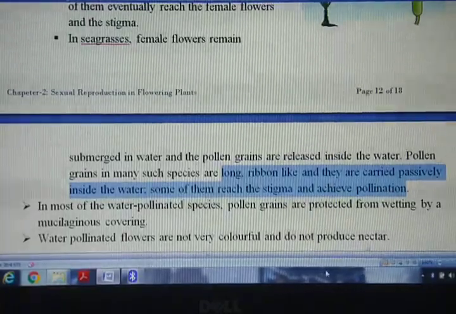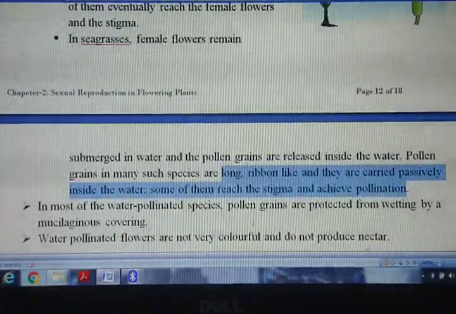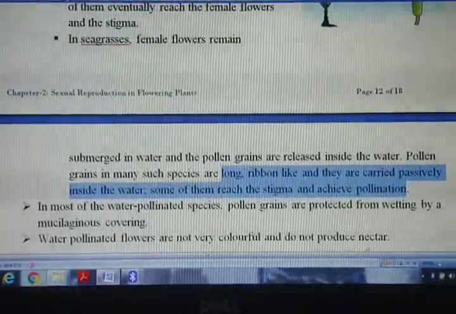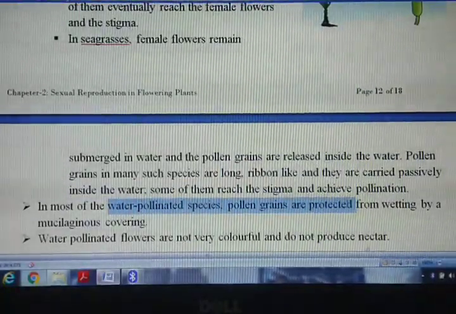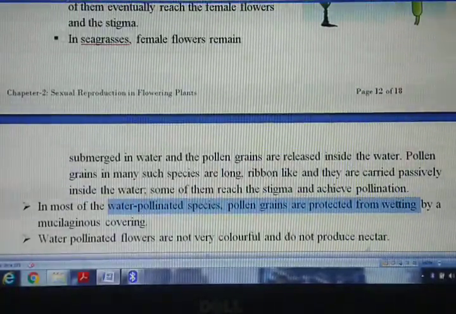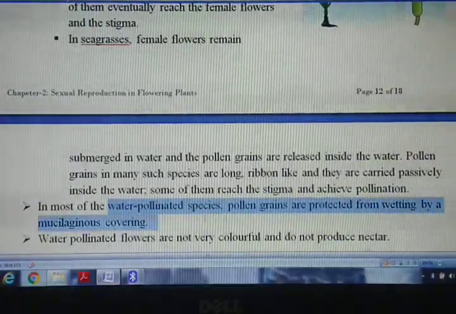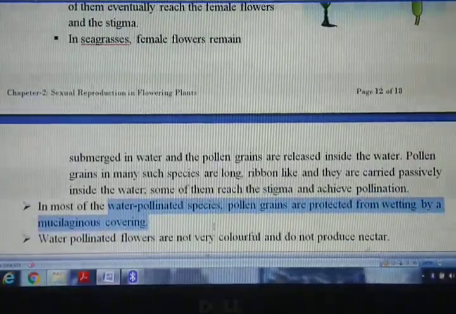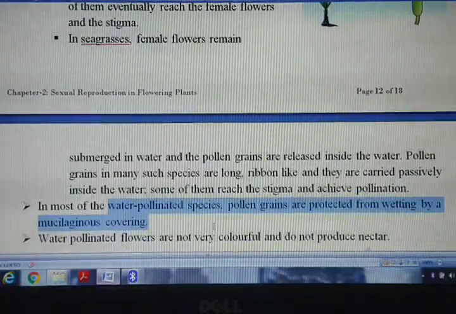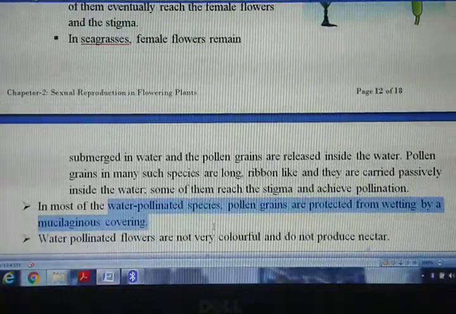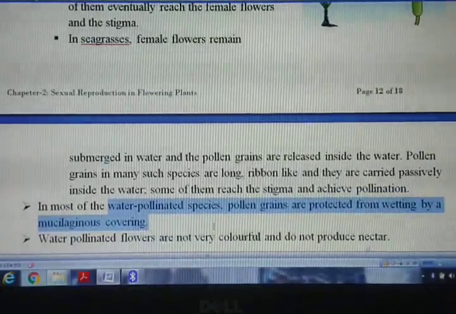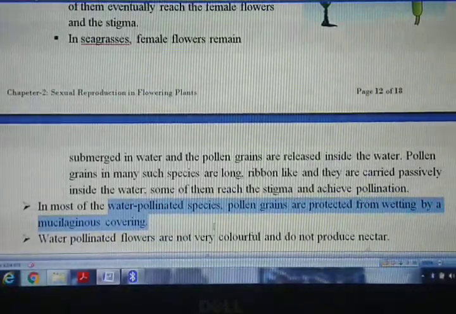Now in case of most of the species of plants that are pollinated by water, the pollen grains have a protective covering, or they are protected from getting wet by the presence of a mucilaginous covering. मतलब उनके पास कुछ ऐसा mucilaginous covering है जिसकी वजह से pollen grains गीले नहीं होते, यानी कि they do not get wet.